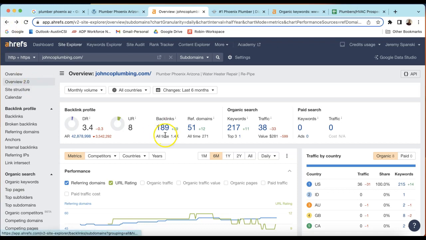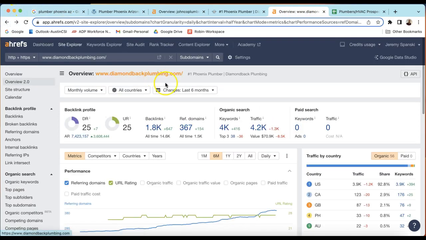But right now you have 189 backlinks with 51 reference domains. Compare that to a top competitor in that area. Want to get there eventually, they have over 1,000 backlinks with 367 domains. So they're getting this trust over time, immediate trust with Google with these backlinks.